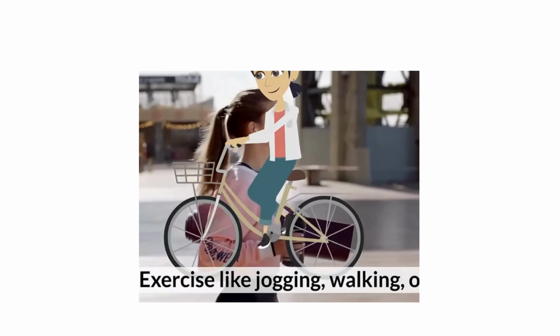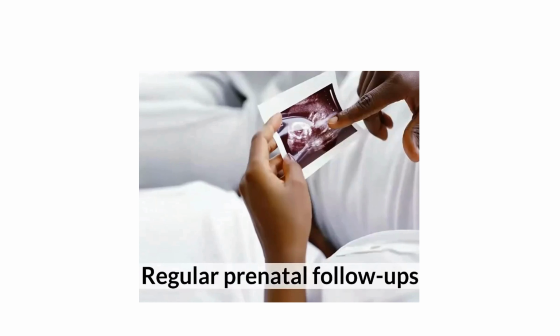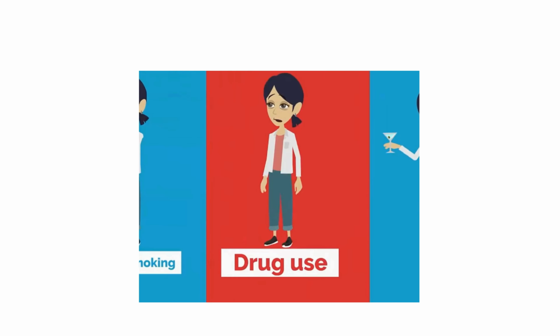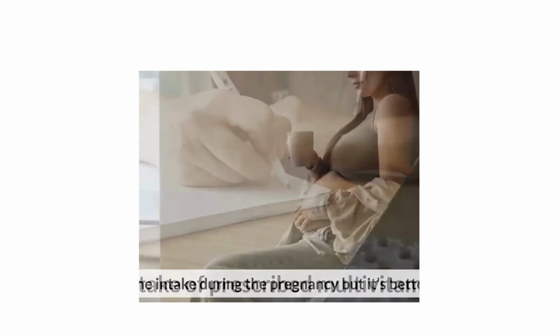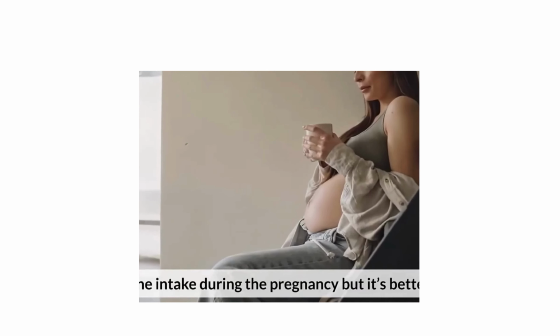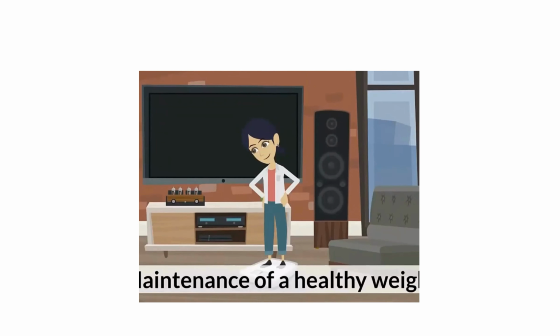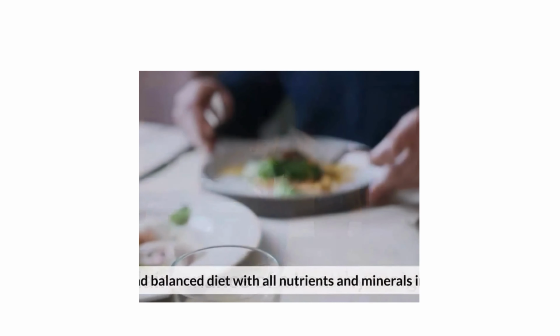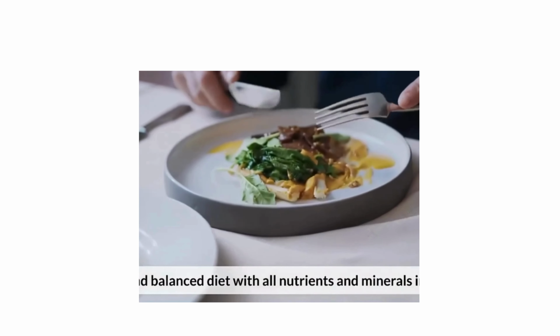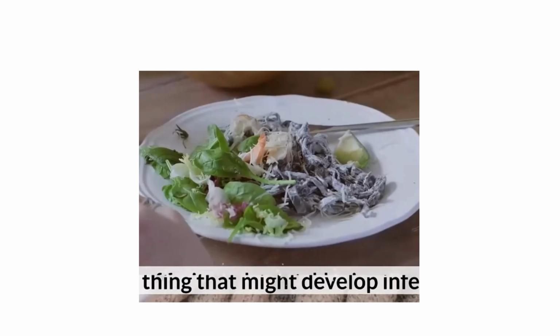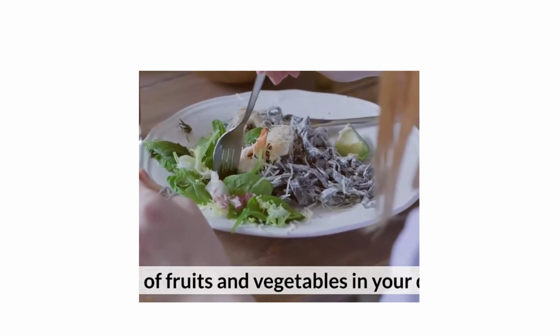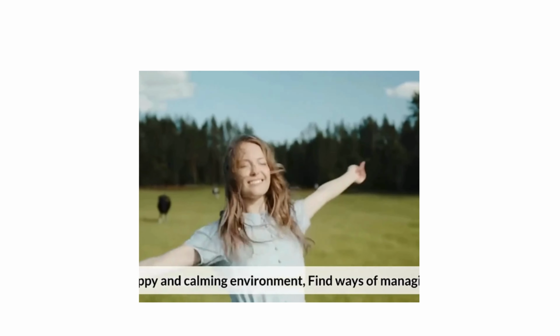Prevention of miscarriage. Some tips for avoiding a miscarriage are: regular exercise like jogging, walking, or cycling. Regular prenatal follow-ups. Avoid smoking, drug use, and alcohol intake. Intake of prescribed multivitamin. Limit caffeine intake during the pregnancy, but it's better to avoid it. Maintenance of a healthy weight. A healthy and balanced diet with all nutrients and minerals in every meal. Avoid things that might develop infections. Add fruits and vegetables in your daily diet. Maintain a happy and calming environment.